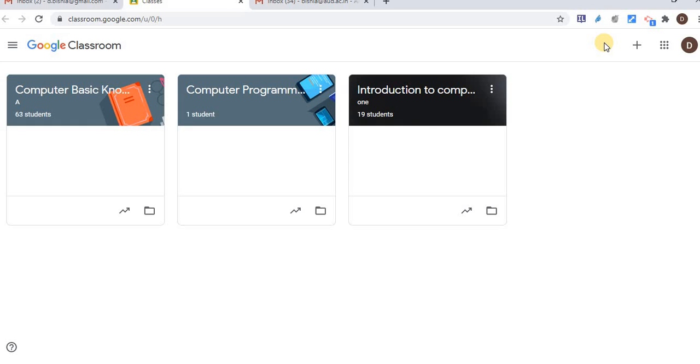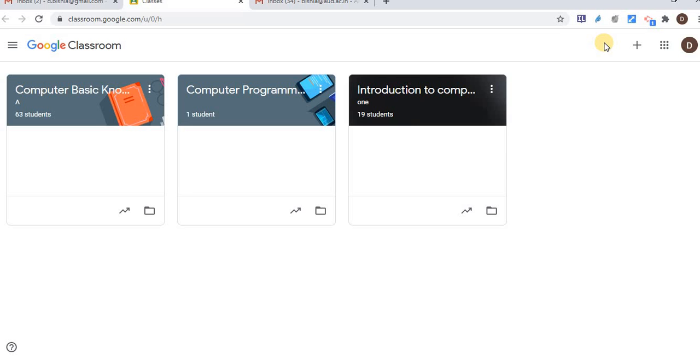During the hands-on, I'll show you the difference between your personal Gmail and G Suite as well. So now I am going to demonstrate Google Classroom, which is one of the learning management platforms, via a personal Gmail account.